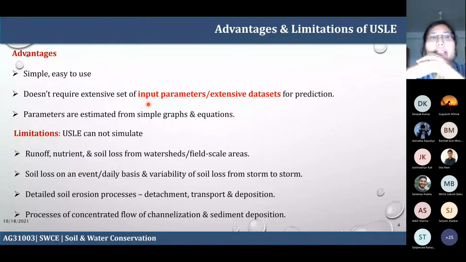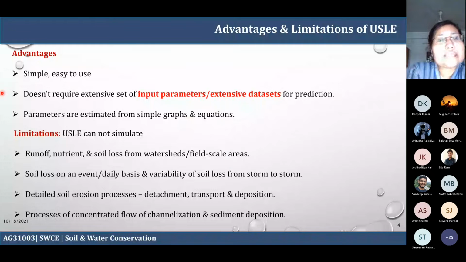So the advantages are, first, this USLE is simple and easy to use. Second, it doesn't require an extensive set of input parameters or an extensive data set for the prediction. And the parameters can be estimated from simple graphs or equations. So these are the advantages that USLE has. You need simple graphs or certain equations. So those are the advantages.